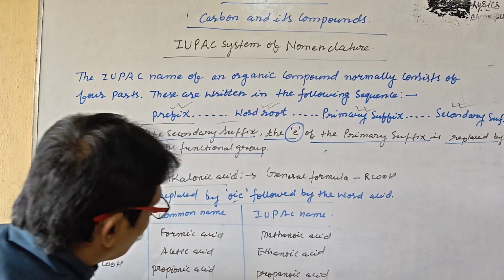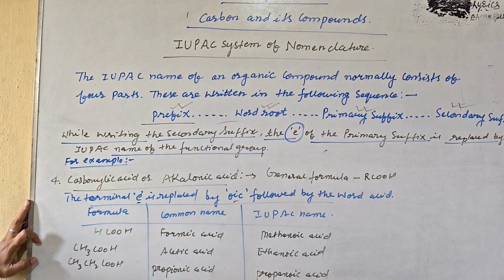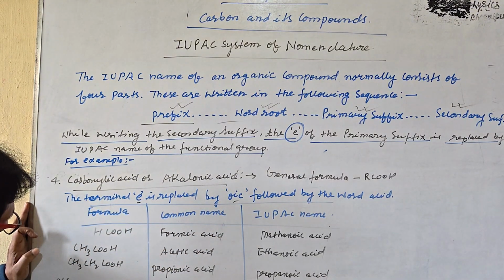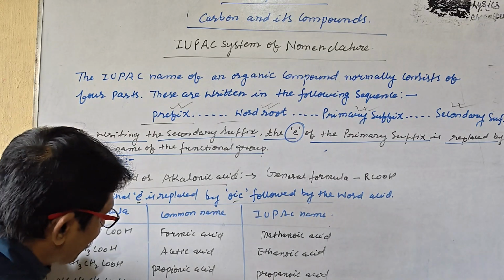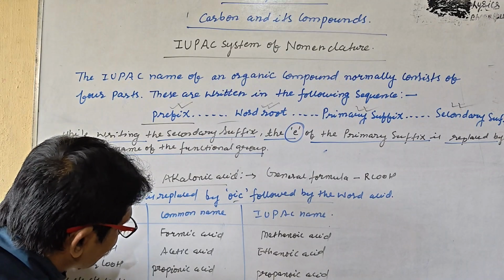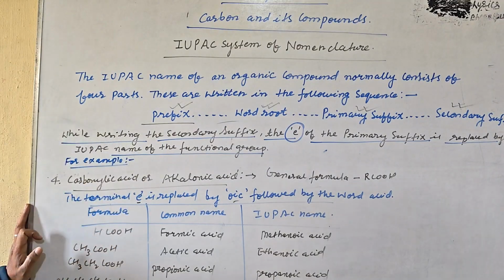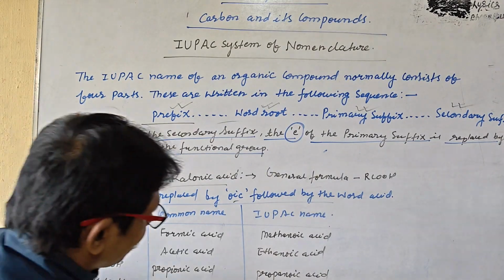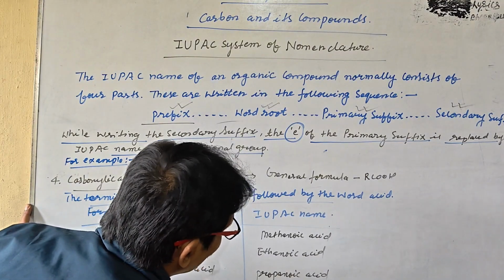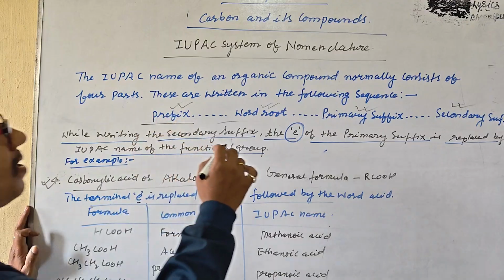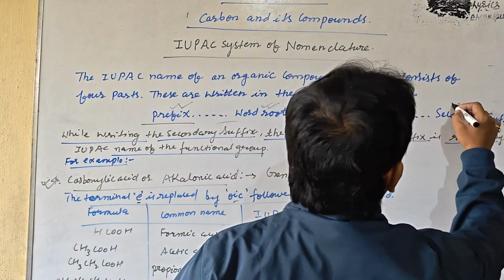So the last one, not the least, that is CH3CH2CH2COOH, and that is n-butanoic acid or butyric acid. And you can write it as n-propane or butanoic acid. So these are the things. Make it clear about the primary suffix and secondary suffix.